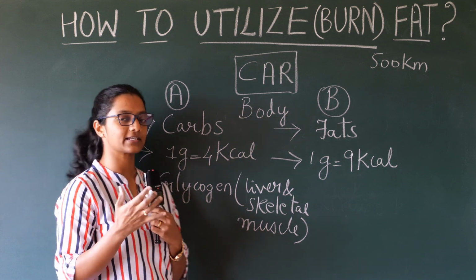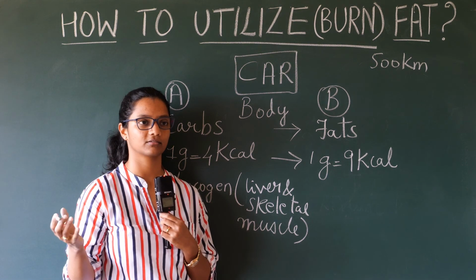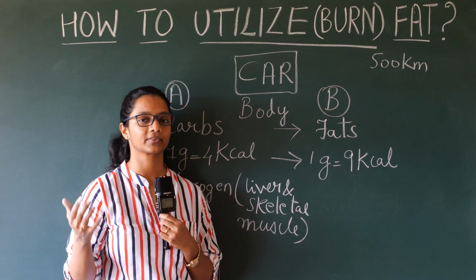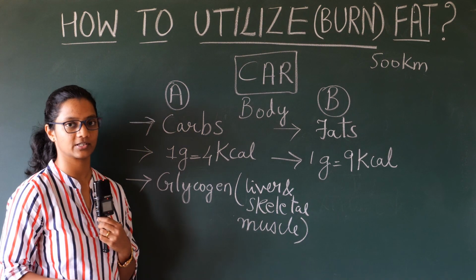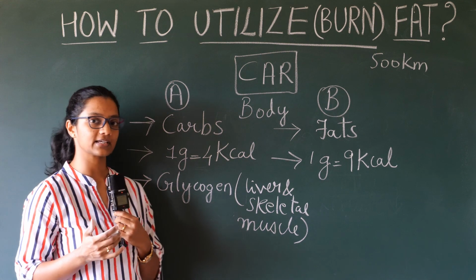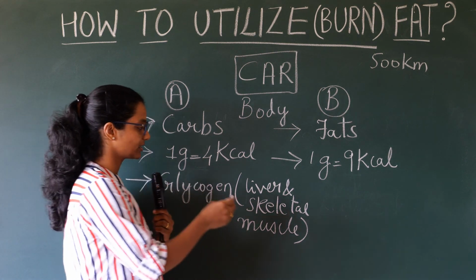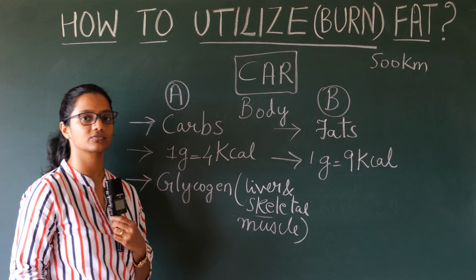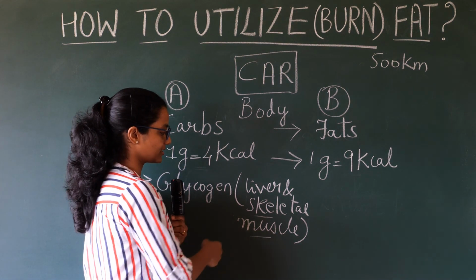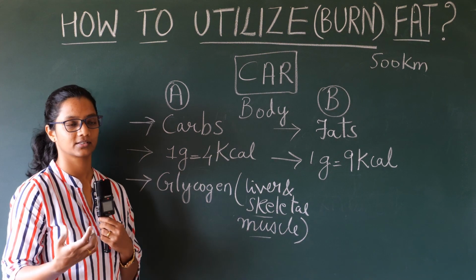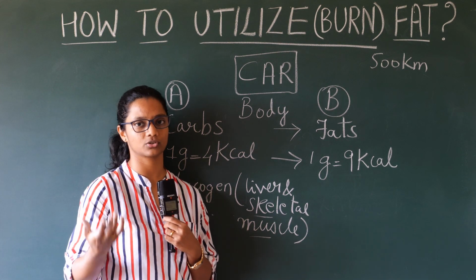Whenever there is a gap in between meals, a long period of fasting, our body utilizes this tank for energy. And also when you exercise, that is the time the body utilizes the glycogen from the skeletal muscle. Now the skeletal muscle, that is the muscle mass, differs as per each individual.